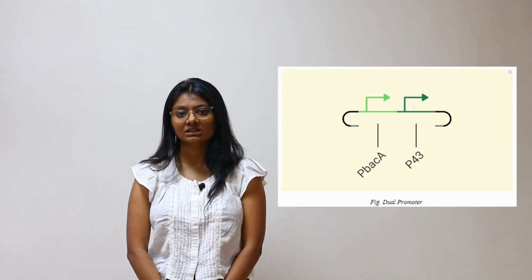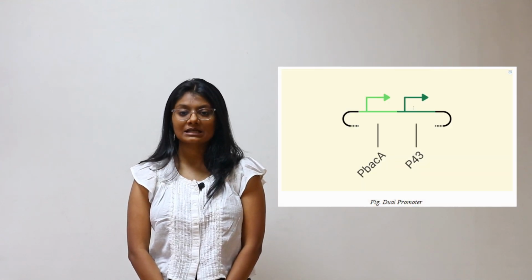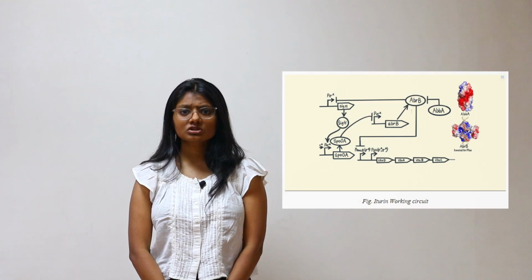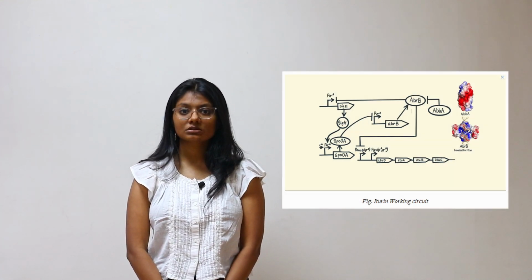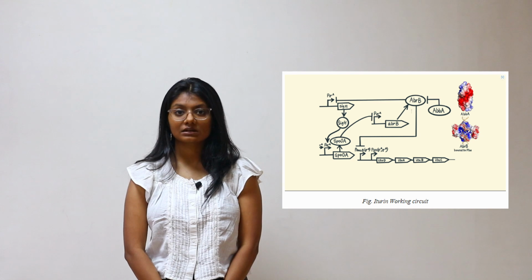Along this journey, through a meeting with Dr. Aditya P. Sarnaik from Arizona State University, we were led to the idea that desirable features of the two promoters, P-BAC-A and P43, could work synergistically when placed in tandem. This dual approach ensures optimized Iturin A production throughout all the phases of the bacteria's life cycle. Working around this idea, we received low synthesis scores for any fragment containing P-BAC-A from IDT.